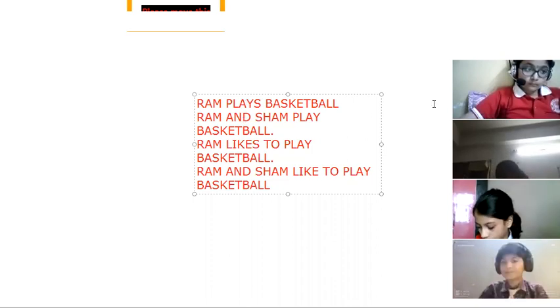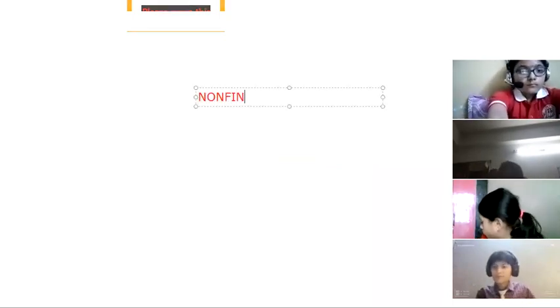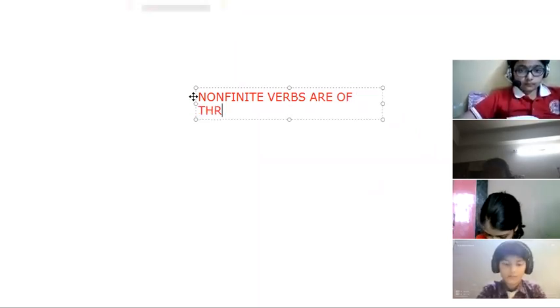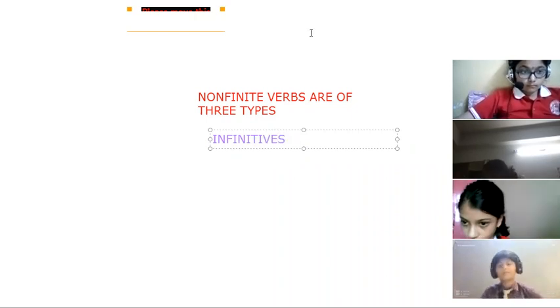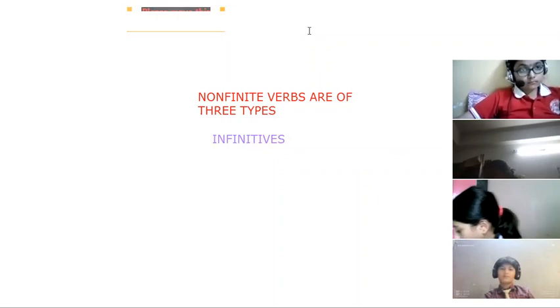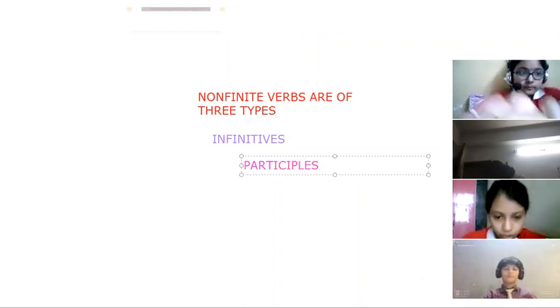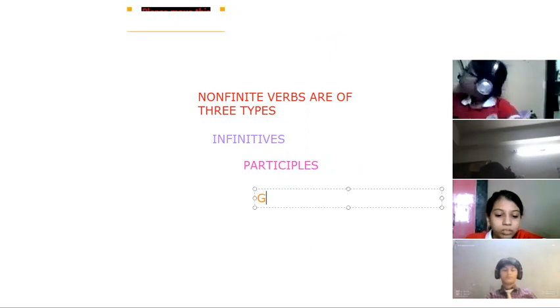So, non-finite verbs are of three types: infinitives, participles, and gerunds. So you all can write if you want to write.